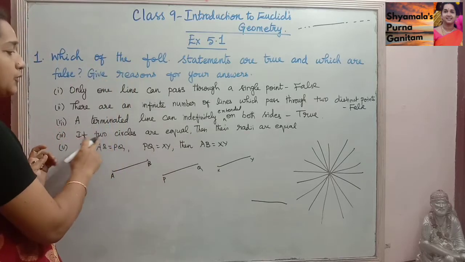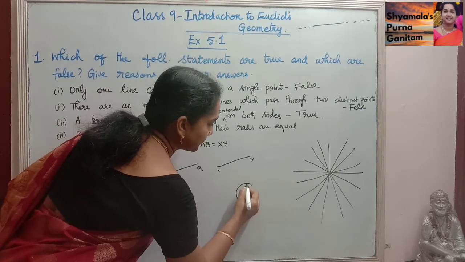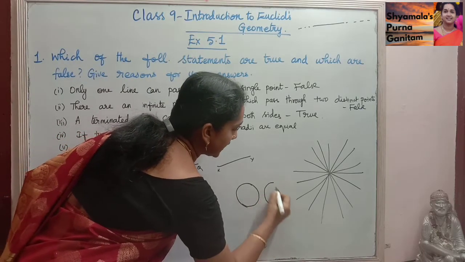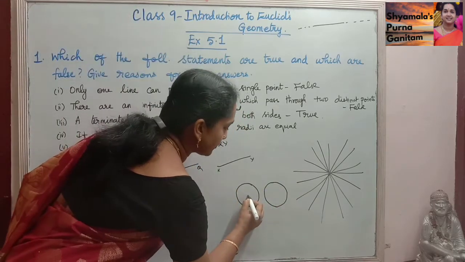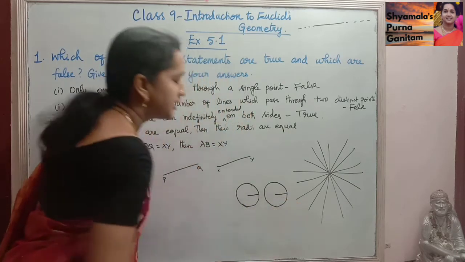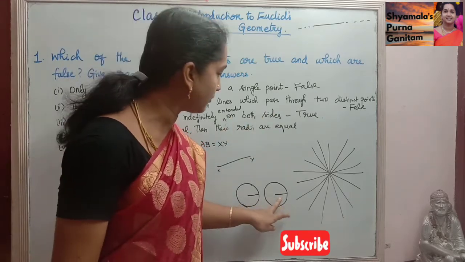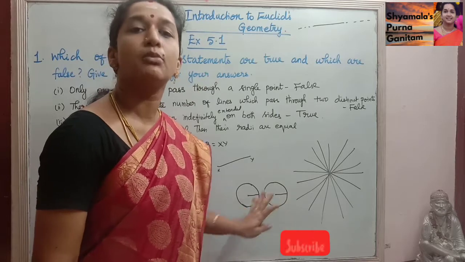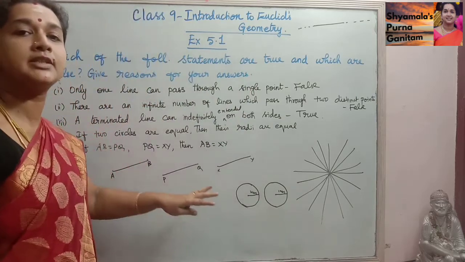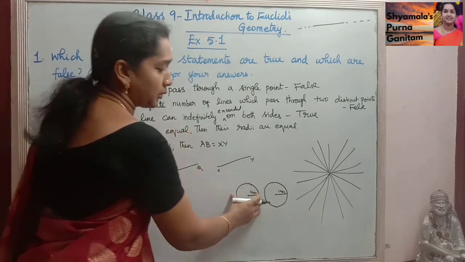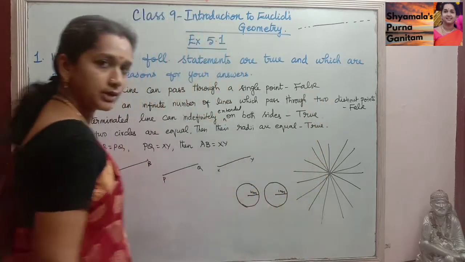So that is true. Next, if two circles are equal, then their radii are equal. If you take two circles of the same shape, the radius will obviously be equal. If this circle is drawn with radius 1 centimeter, the same 1 centimeter will be there for both the circles. So this is also 1 centimeter and this is also 1 centimeter. So the given statement is true.